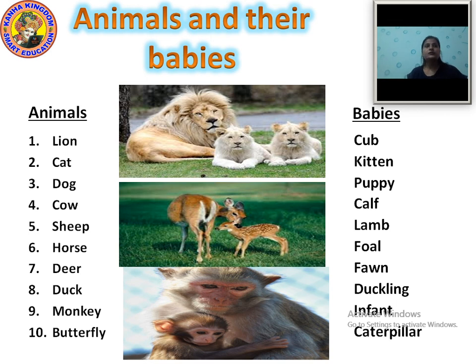So students, we have completed our today's class. We have learned today about the zoo. We have learned the animals' names, which animals live in the zoo, and the animals and their babies' names, and we have completed our today's chapter, that is At the Zoo. We have learned that Manoj and his family went to the zoo, how they went, what they took with them. So this is all our today's class.